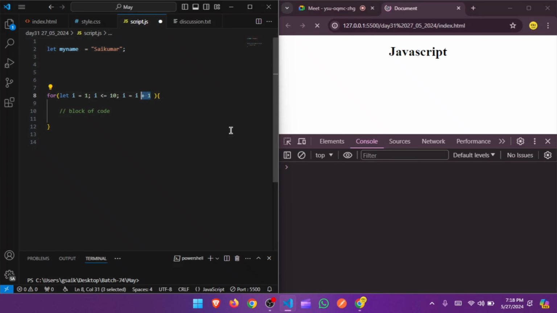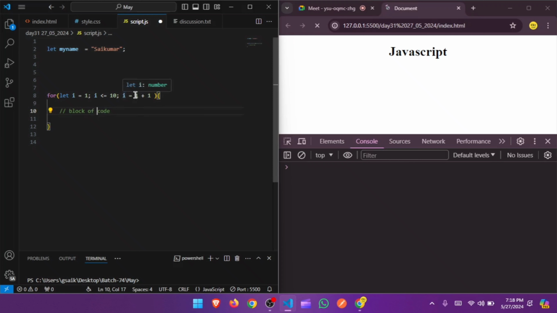That means we are increasing the i value. For example, we have 1. Internally it is going to increase, 1 plus 1, that means 2. Next it's going to print the code, and the 2 is going to be over here. 2 less than or equal to 10, that is true. This block of code is going to print.